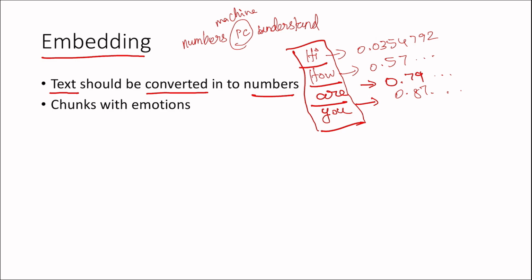Whatever I'm giving, it will take all the words. "Hi, how are you" is just one single sentence, and this whole sentence is chunked into numbers. Without embedding, they can't process the words and can't give you the output. So that's why embedding comes into the process.